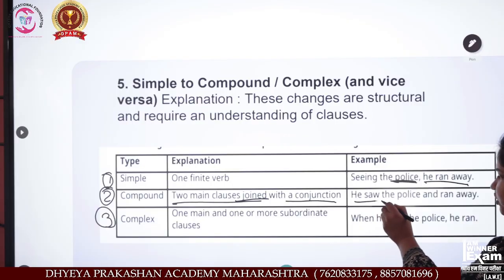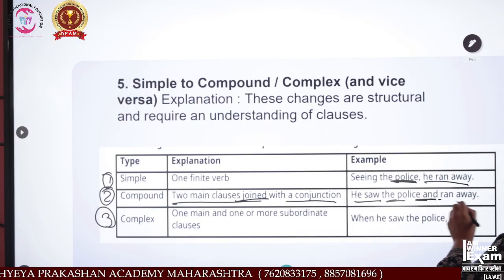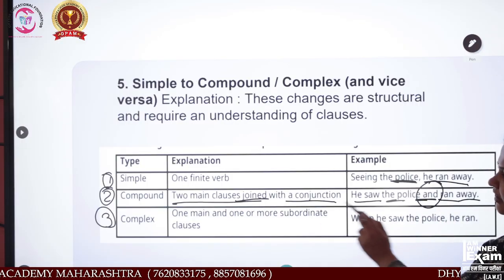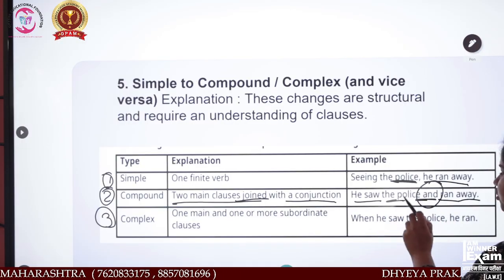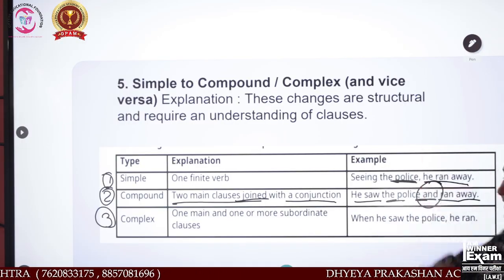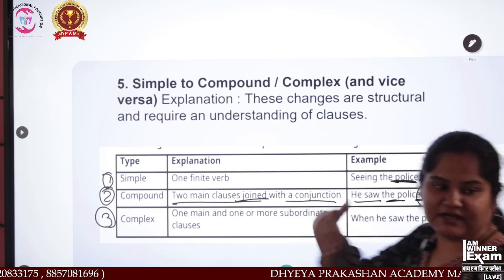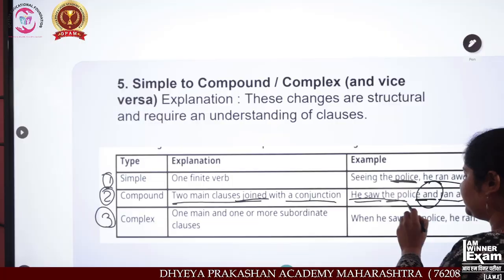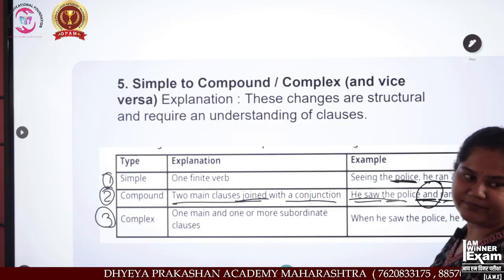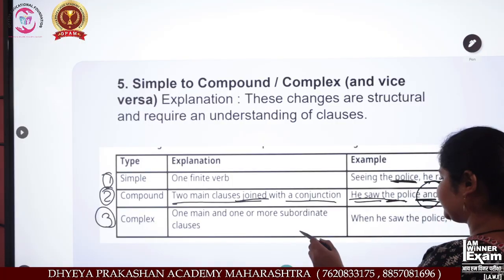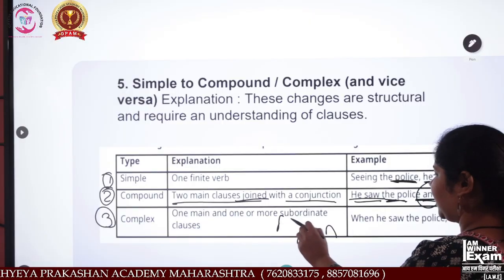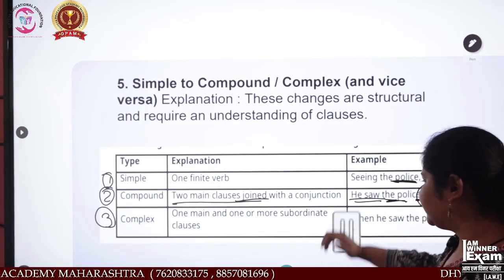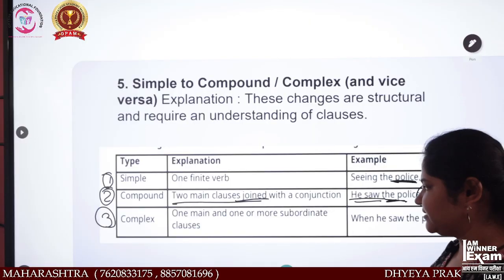So: "He saw the police and ran away." Adding a conjunction, two main clauses. "He saw the police" is one sentence, and "ran away" is another. "He saw the police and ran away." Not "run away", it's R-A-N, ran. R-U-N is run.